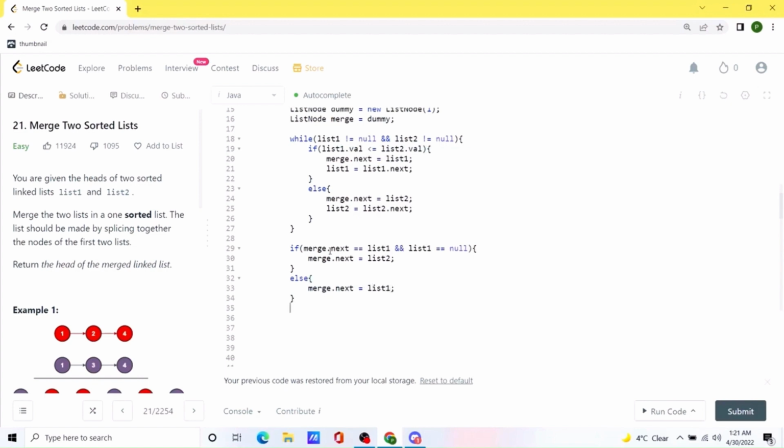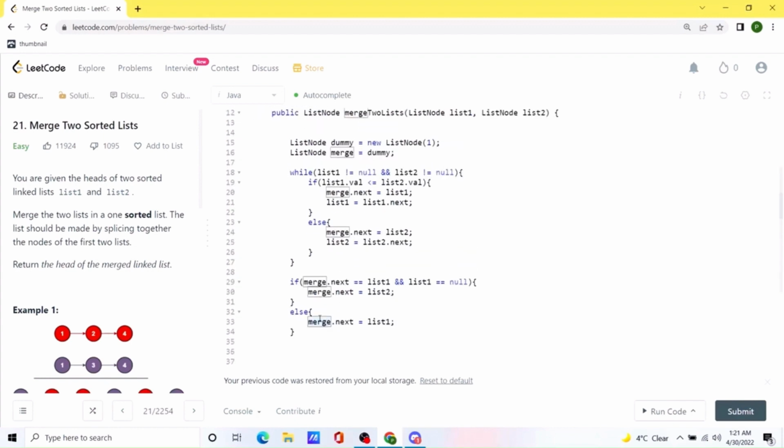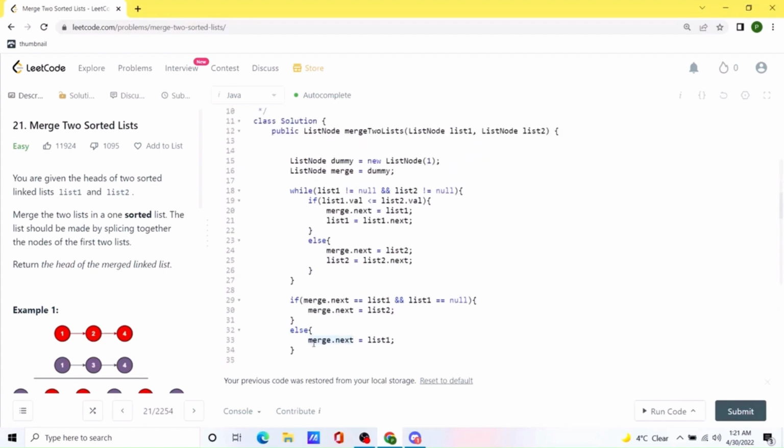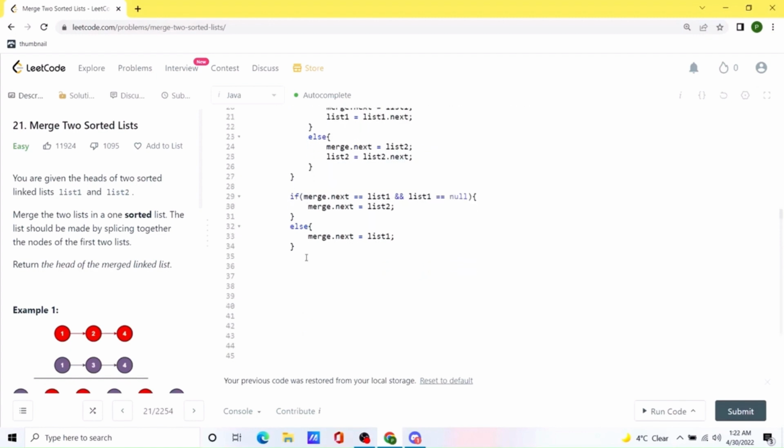And once that is done, we need to return the head of this merge linked list. But the problem is that now we are actually at the end of this merge list. So how can we get the head of this? Well, we can get the head by using this dummy node that we created, because remember that dummy is actually the start value of 1, and dummy dot next would be the value of merge dot next. So that's why we actually have to create this additional node.